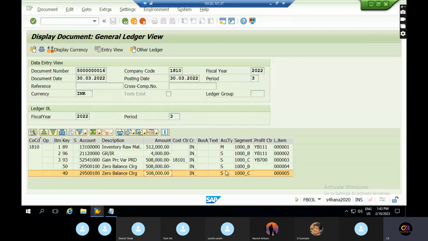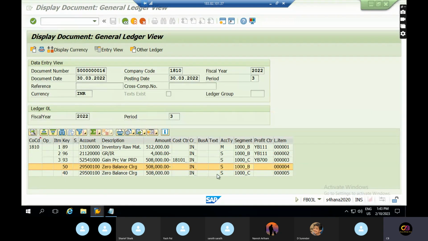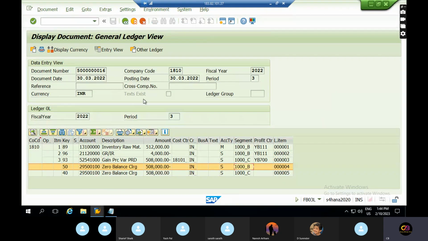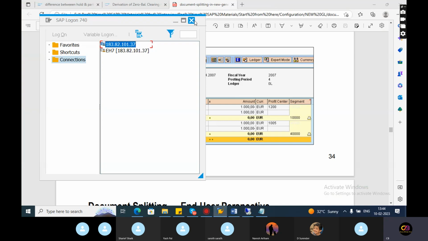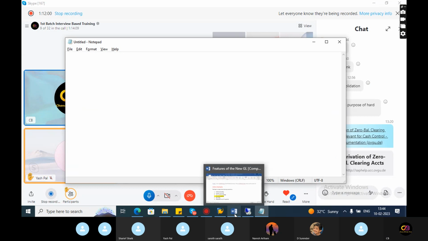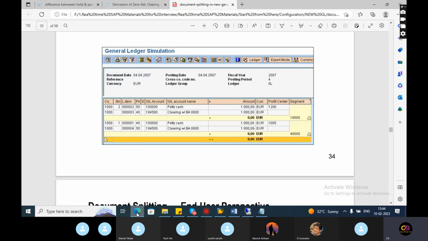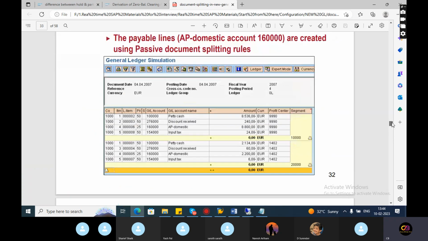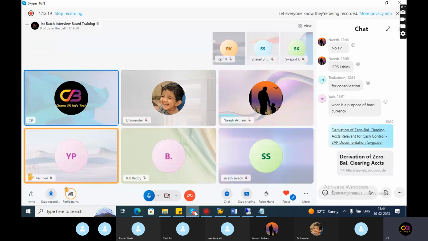And this is different because these configurations were done recently, but this entry was posted in 2022. Okay, so just understand the concept. The transaction was posted 2 years back, 1 year back, and recently some changes were also made. So you can look at this document and follow this. Your document is split like this. I will share these documents with you.